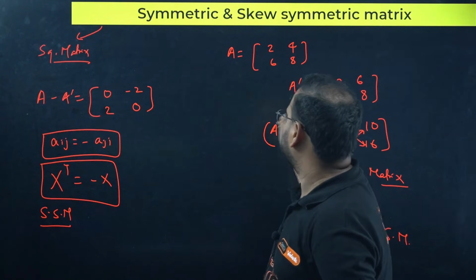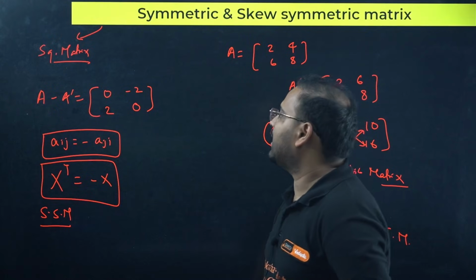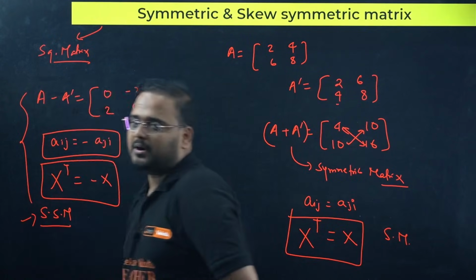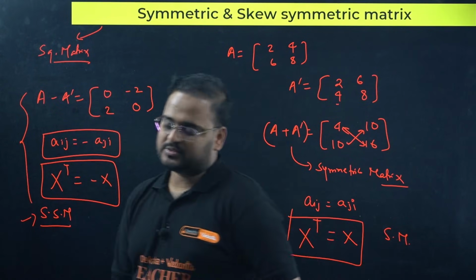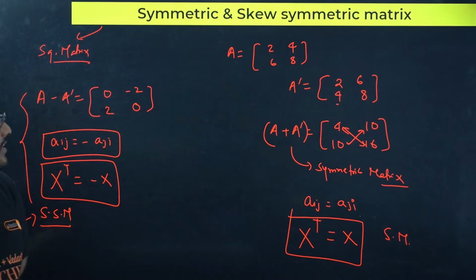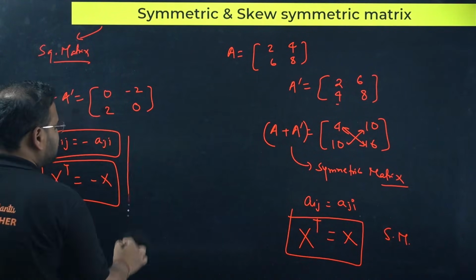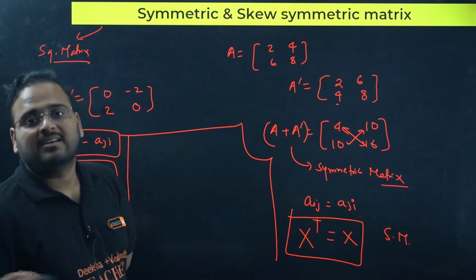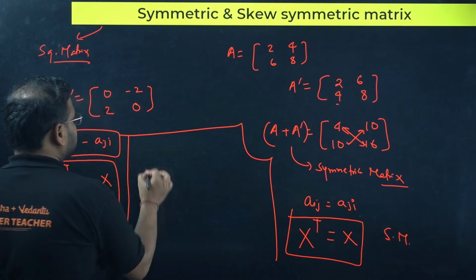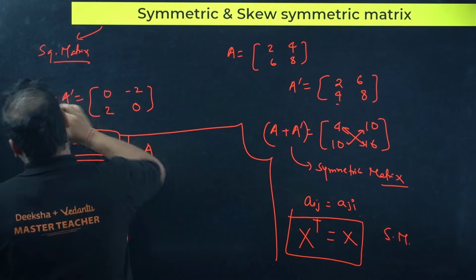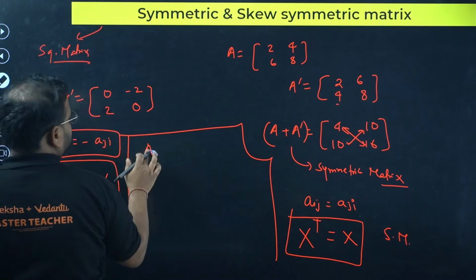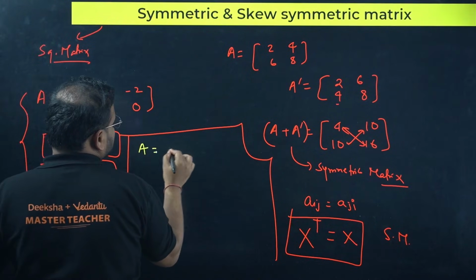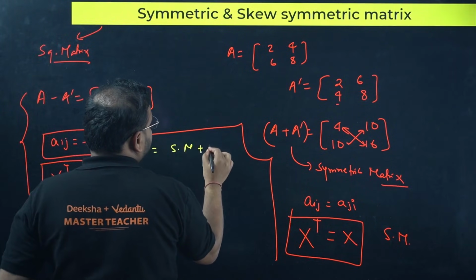So I have A in this way, and A dash I found. A plus A dash is my symmetric part, and this over here is my skew symmetric part. Now, any square matrix can be expressed as the sum of a skew symmetric and a symmetric matrix. This is again a question for your boards. Matrix A can be written as the sum of a symmetric part and a skew symmetric part.